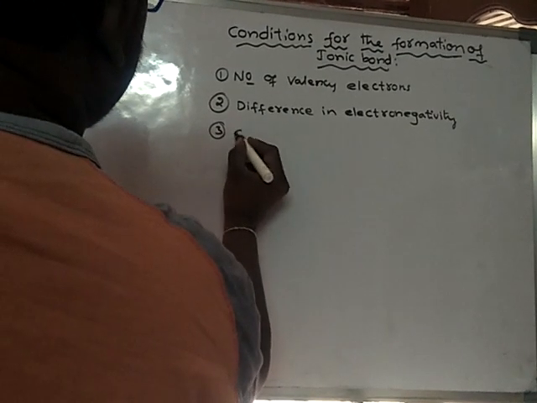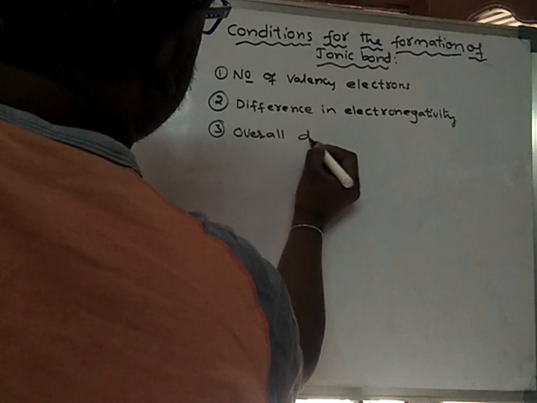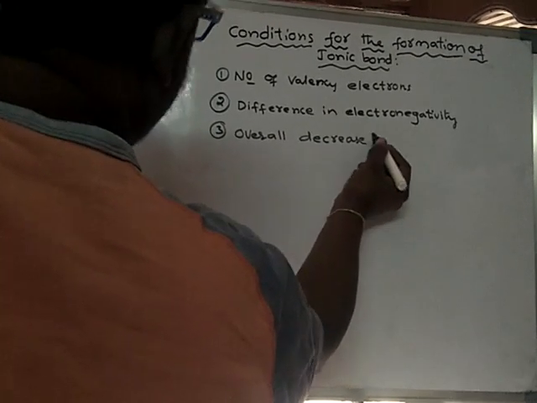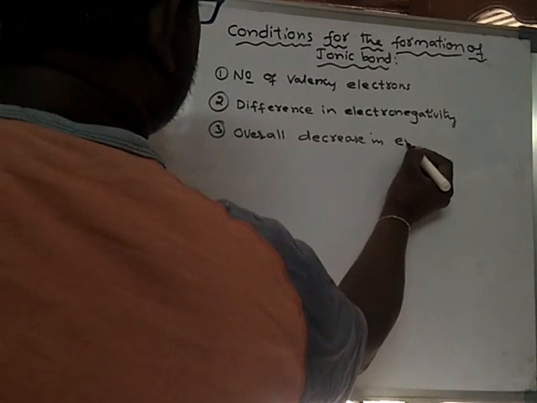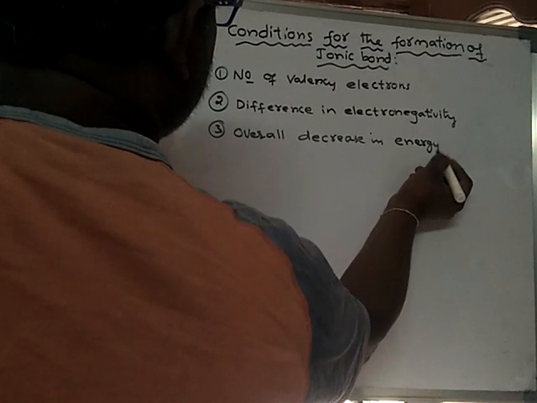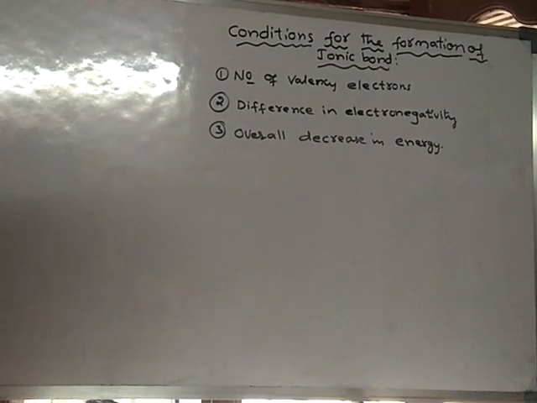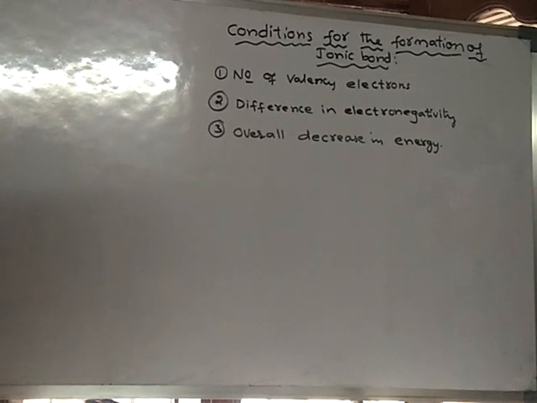And third one, overall decrease in energy. So these are the main three conditions which are necessary and which favor the formation of ionic bond.